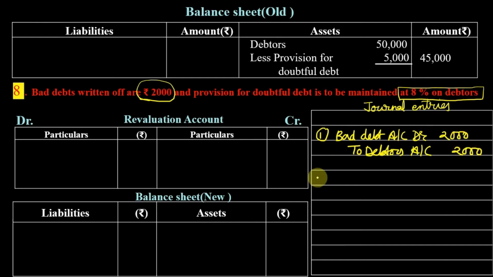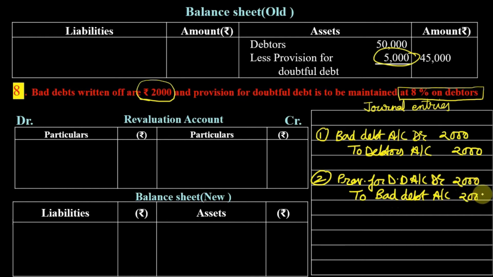Now to write off this bad debt, we already have a provision, so we are going to write off this bad debt from the provision. The journal entry is provision for doubtful debt account debit to bad debt. Now you should see how much provision is still left.